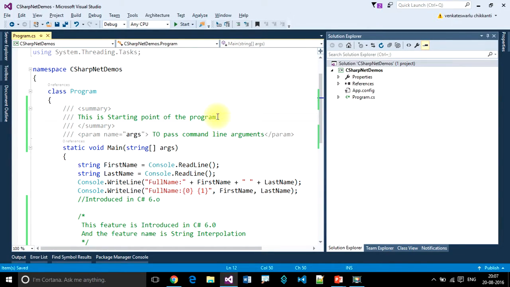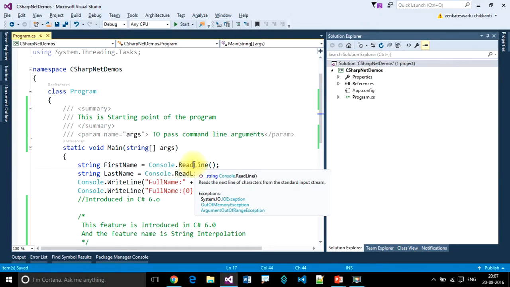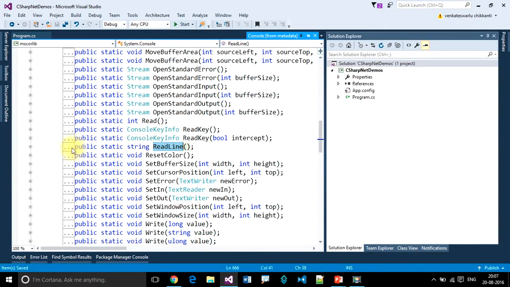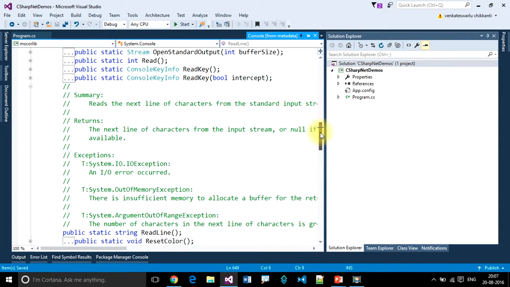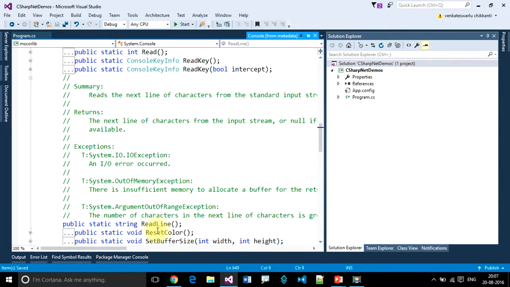If you want to see how Microsoft wrote documentation comments, place your cursor on the readline method, then press F12. It will take us to the definition, then expand this or double click on that. See that this is documentation about readline. So when we hover on this readline method, we are seeing "reads the next line of characters from the standard input stream."